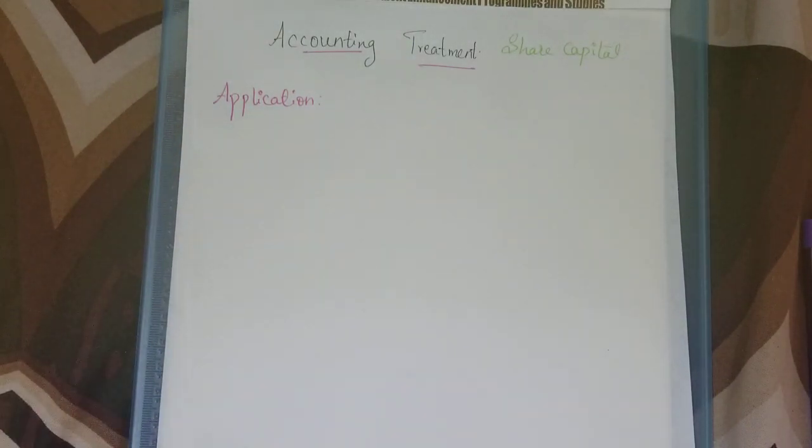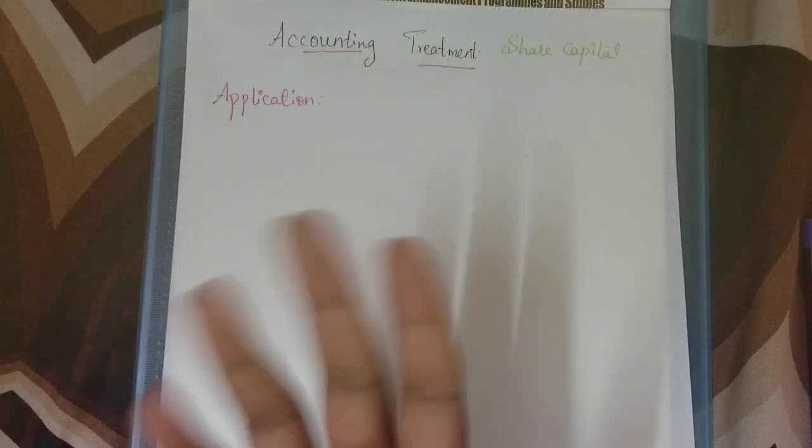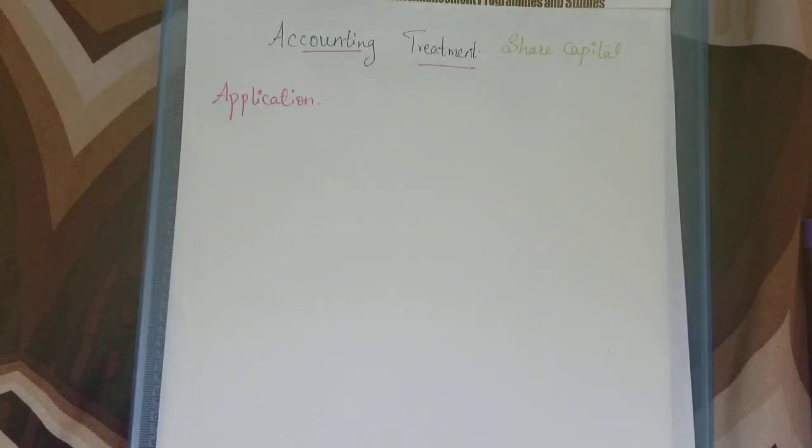First and foremost, they issue the prospectus to the general public, offering a particular number of shares, and whoever is interested can start purchasing the applications. When the public purchases the applications, obviously they have to pay some money towards the application, and only then do they get the applications.